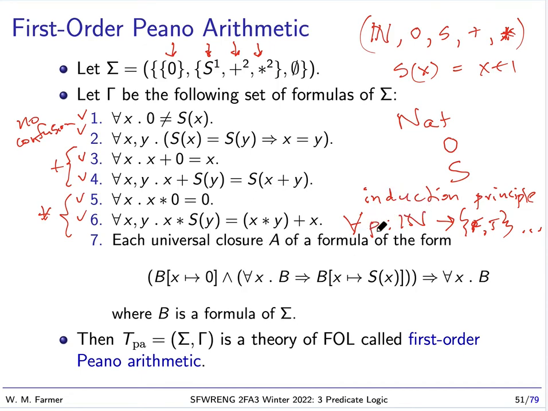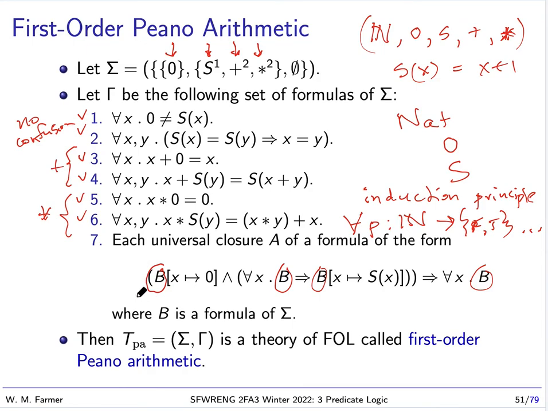So what we do is we approximate this, and instead of one formula, we write a whole infinite set of formulas, where we get a different formula for every formula B of our signature. Normally we would put a property here, but here we put B. And what we mean by B is I replace all the free occurrences of x with 0, using substitution. Here I just mean B with x. Here I mean B where we replace x with successor of x and so forth.